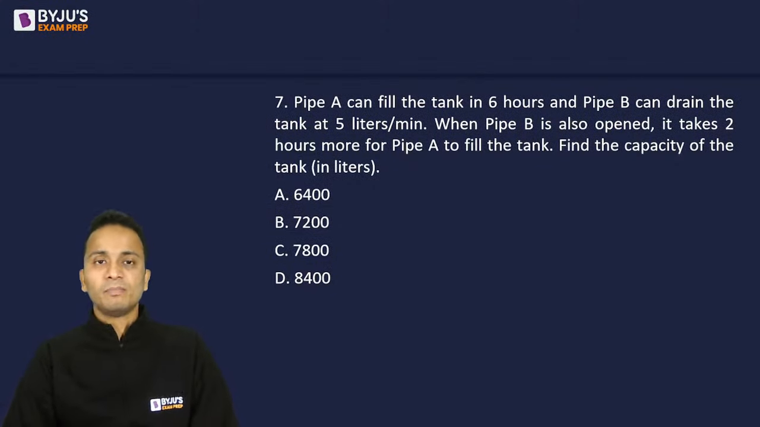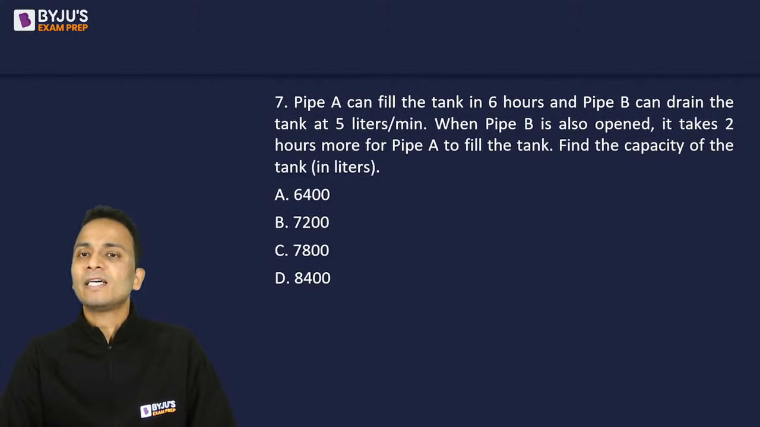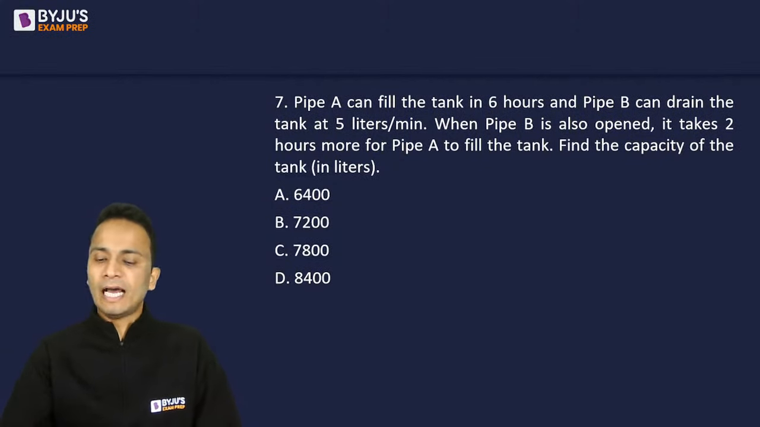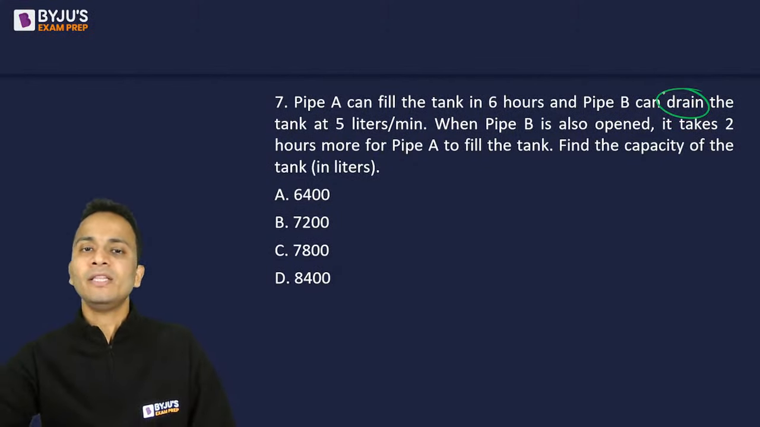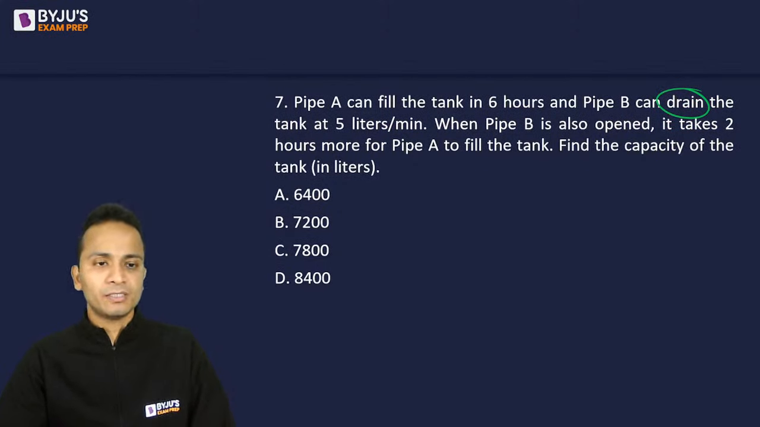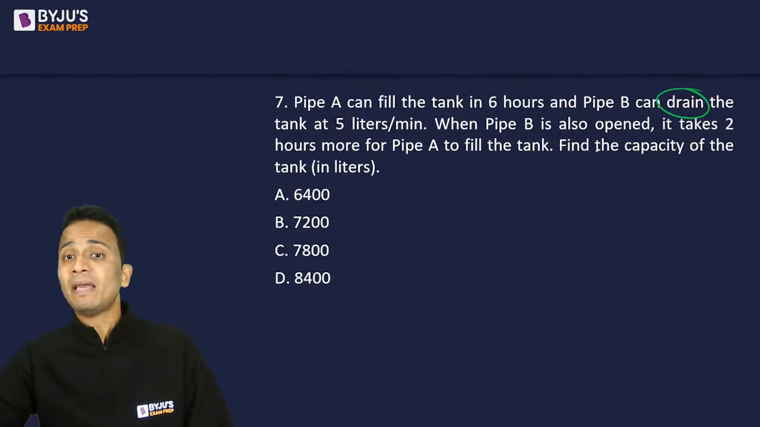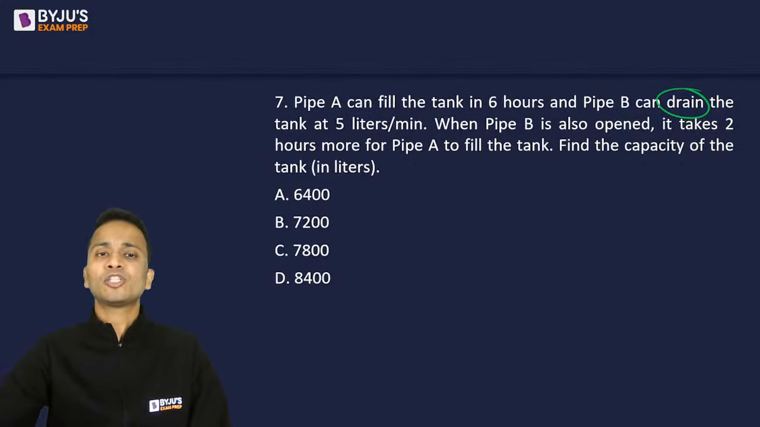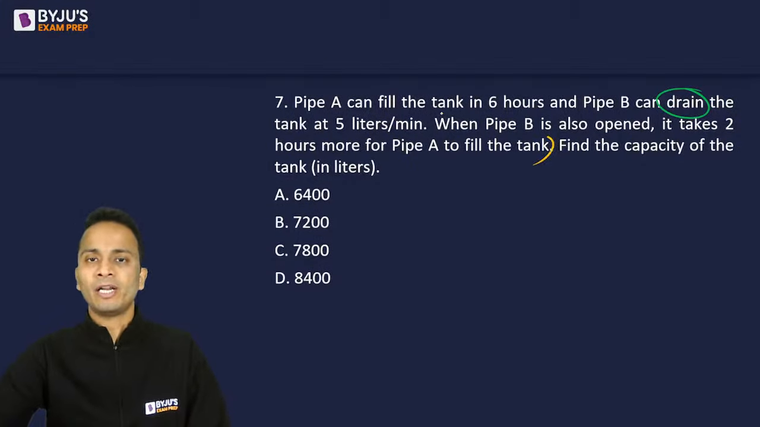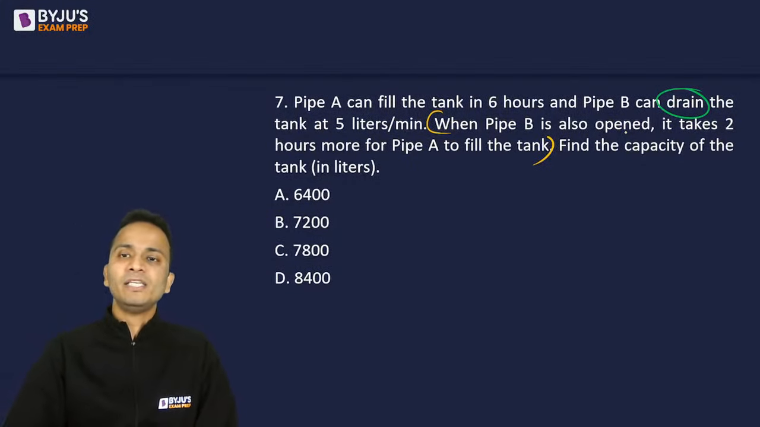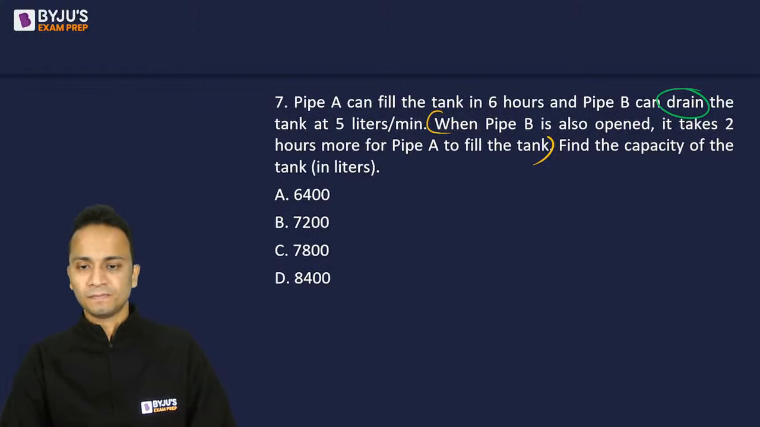Time and work, pipes and cisterns. Pipe A can fill the tank in 6 hours and pipe B can drain the tank. Careful, it can drain the tank at 5 liters per minute. When pipe B is also open, it takes 2 hours more for pipe A to fill the tank. An important line. Find the capacity of the tank in liters.